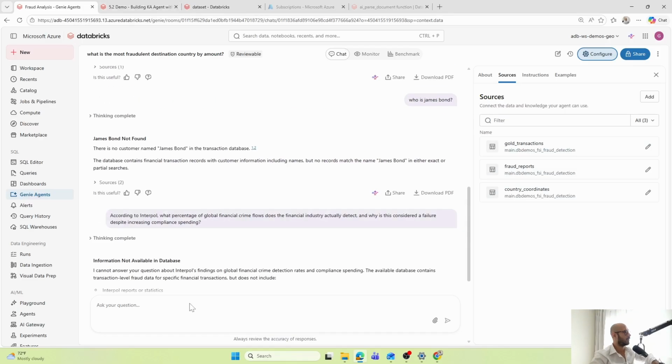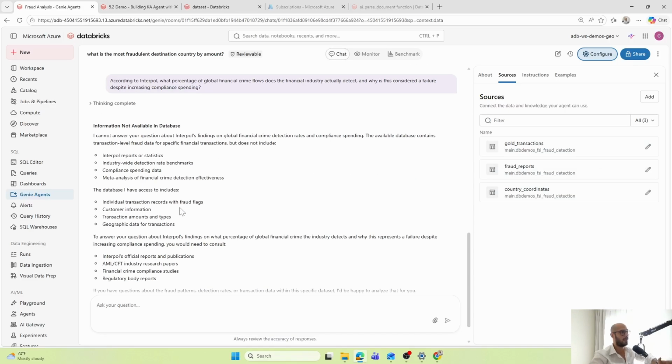Now, how can we solve this problem? How can I have one robust system that can answer questions about my structured data, gold transactions in this case, but also questions about PDF files that I have there? So how can I have a system in place that can do both?